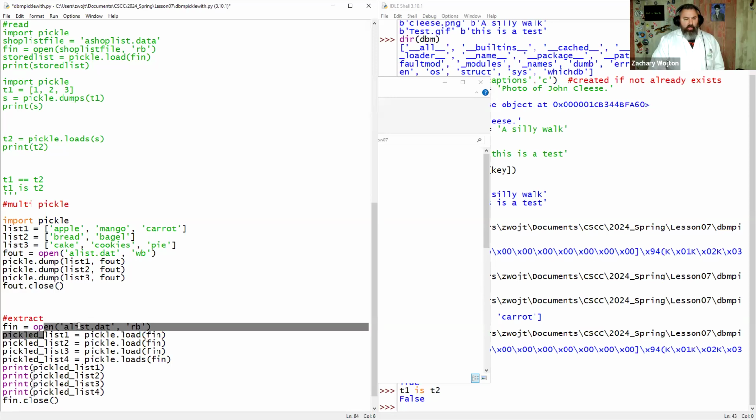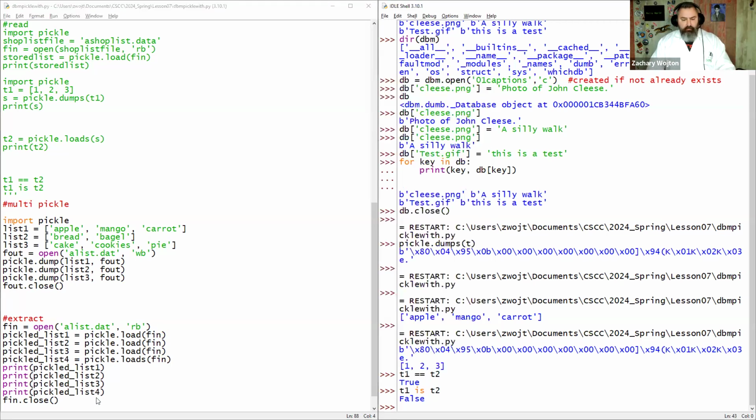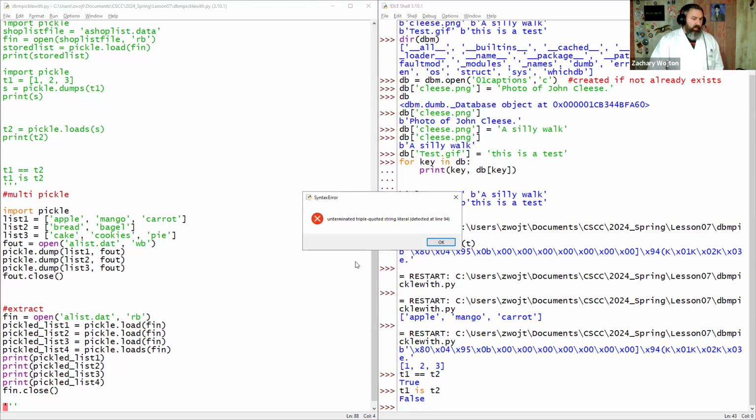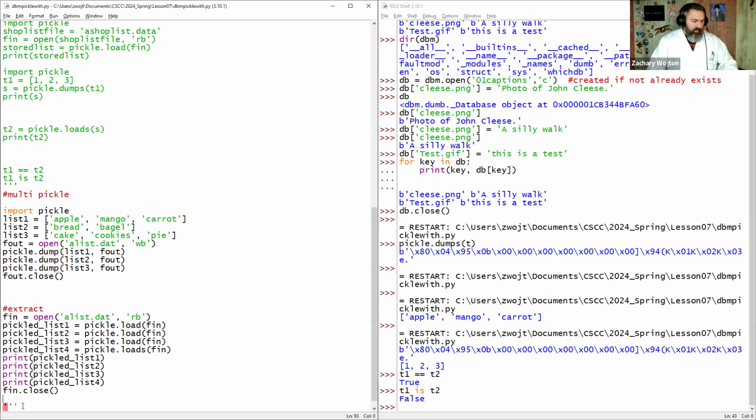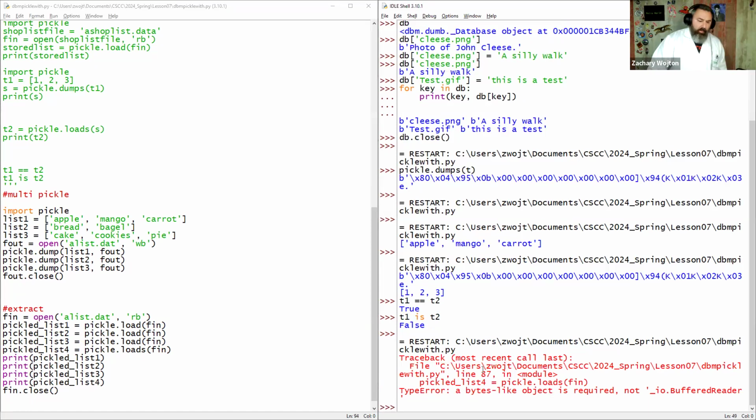Then we're going to open that file we just created in read byte mode. We're going to load it in. We're going to load list 1, 2, 3, and 4. It's going to say loads fin. And then we're going to print out 1, 2, 3, and 4. Oh no, what did I do here? Oh man, I always forget to delete the last row of these. There we go. Oh, what happened here?